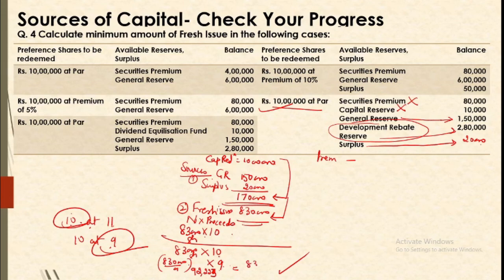Suppose it is coming out to be say 8,30,002. So your proceeds are 8,30,002. So you will reduce it by 2. It means you will leave 2 rupees in general reserve and remaining will be used. So this is how we can understand the sources of capital reduction. You can utilize free reserves as per the available information. Okay. So what will be the journal entries?